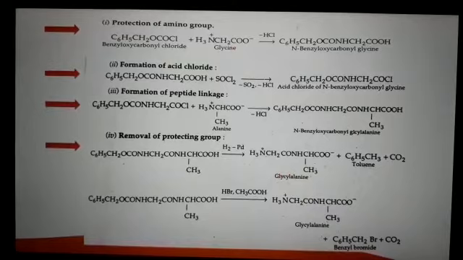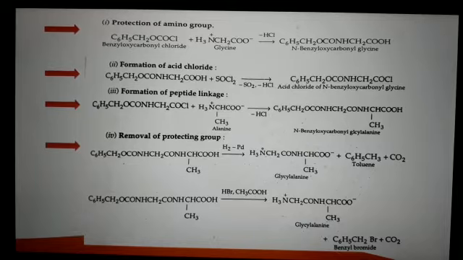Now we will discuss an example of dipeptide, here glycylalanine, on the basis of classical synthesis. In first step, as we already studied, there is protection of amino group. We have taken glycine. That glycine is reacted with benzyloxycarbonyl chloride, that is a protecting group, and formation of N-benzyloxycarbonyl glycine. Then we react this N-protected amino acid with thionyl chloride to convert its acid group into acid chloride.